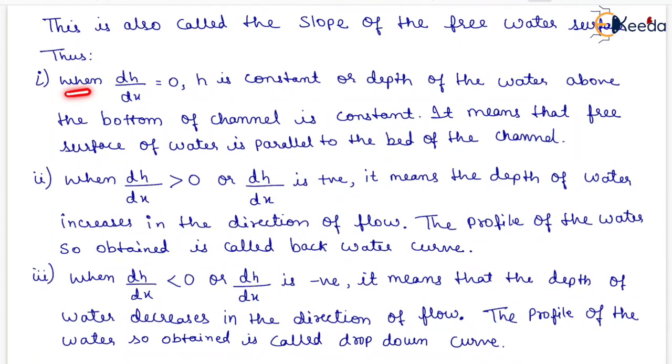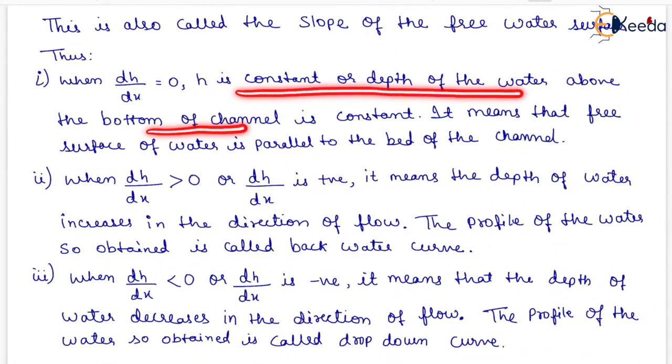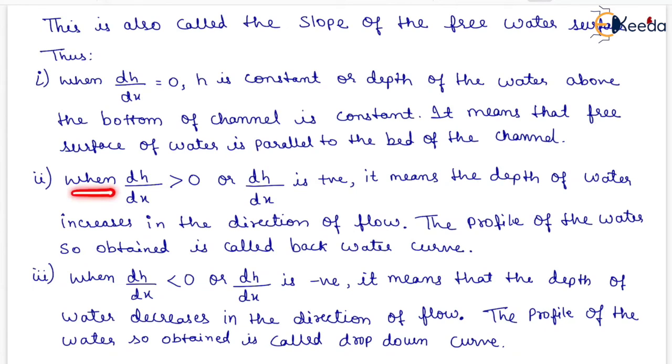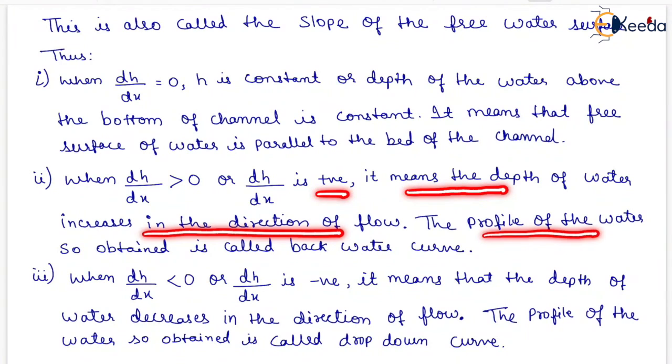Thus, when dH upon dx equals 0, H is constant or the depth of the water above the bottom of the channel is constant. It means that the free surface of water is parallel to the bed of the channel. The second condition is when dH upon dx is greater than 0, or positive. It means the depth of water increases in the direction of flow. The profile of the water so obtained is called the backwater curve.